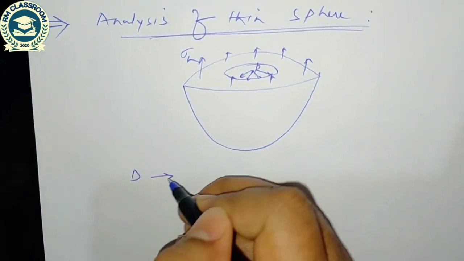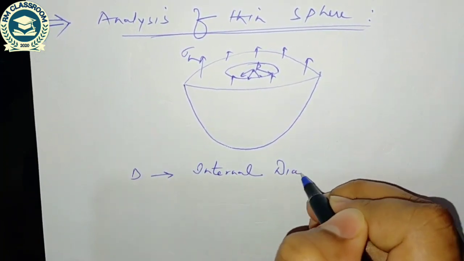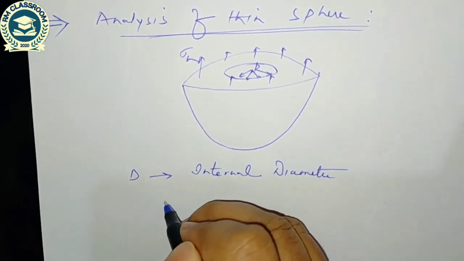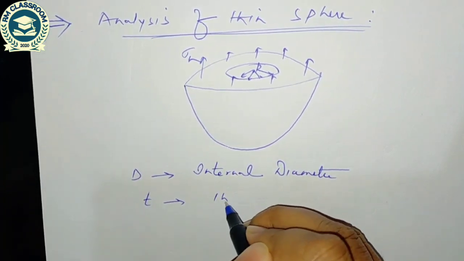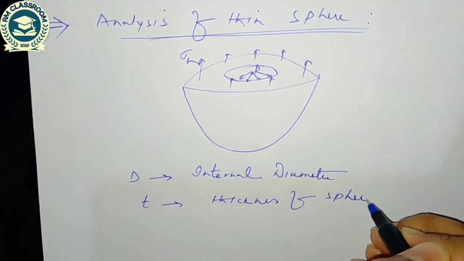Let D be the internal diameter and T is the thickness of the sphere.